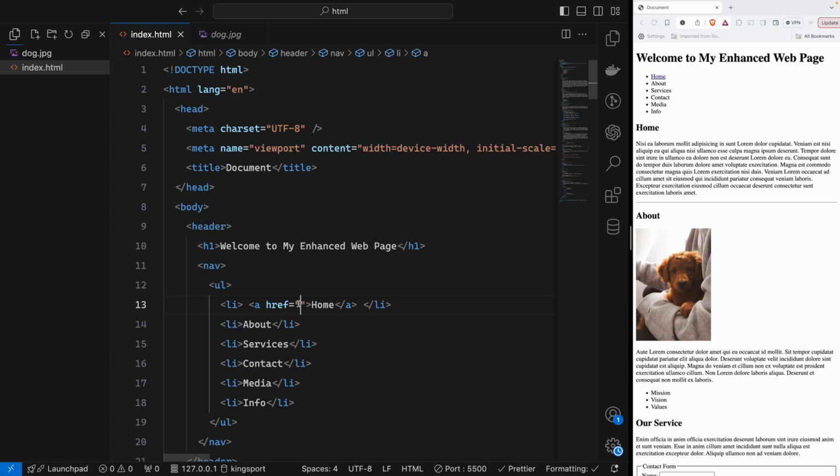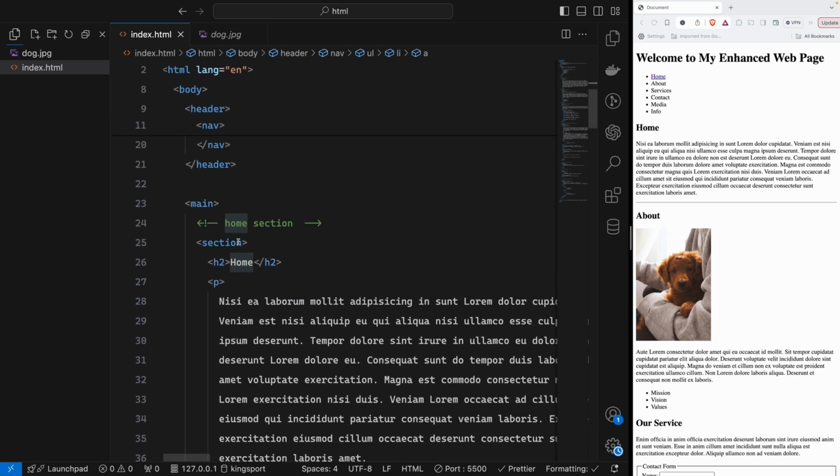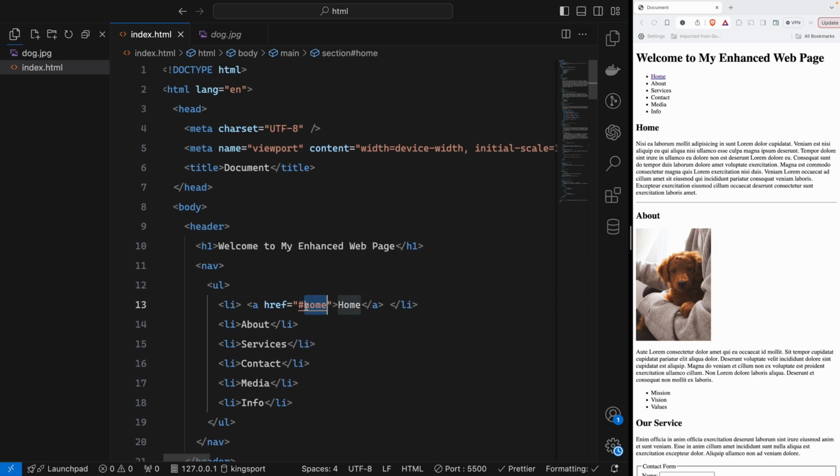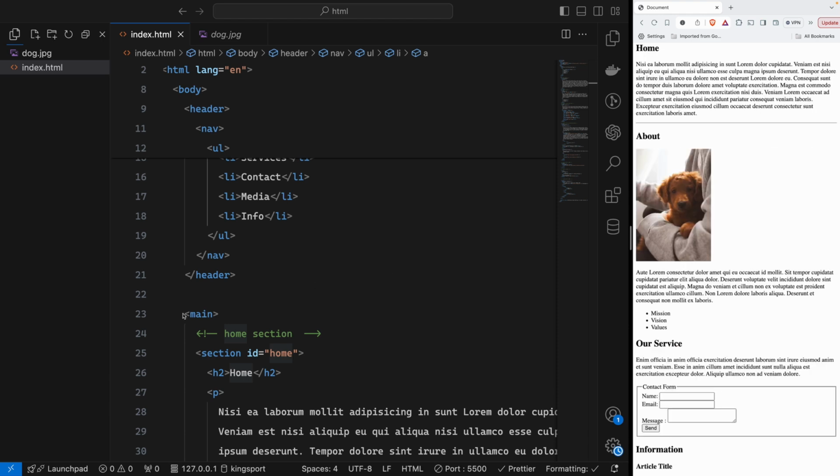So inside A, I will say href hash home. That hash home represents the link. Okay, so in the section home, I would say id home. So that id home is related with that home link. So it is a link now. If I click, as you see, it goes to the home.